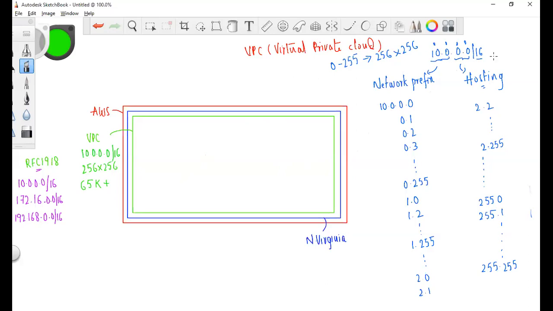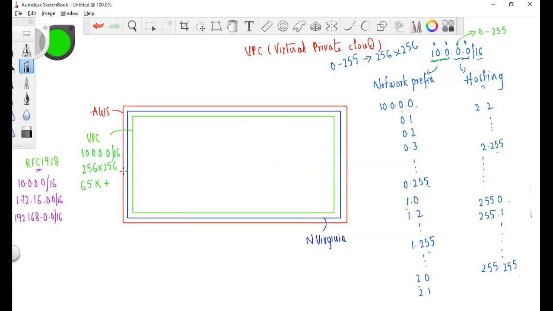Let me quickly repeat it. In this CIDR, the first 16 represents the network prefix, and the second 16 represents the hosting. One octet will vary from 0 to 255. For the combinations, we have 0.0 to 255, 1.0 to 255, 2.0 to 255, and in the same way, 255.0 to 255.